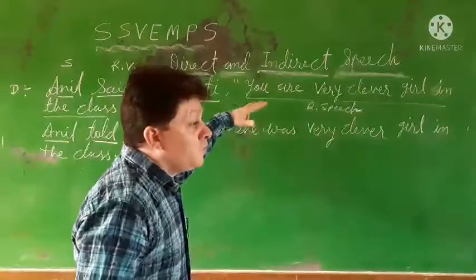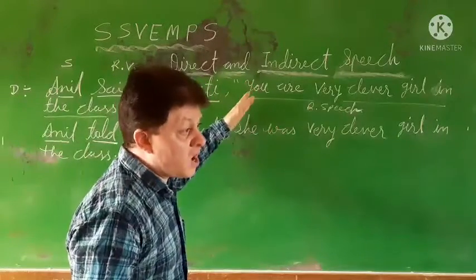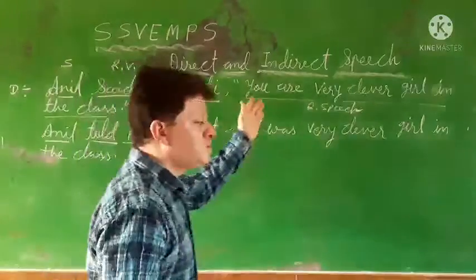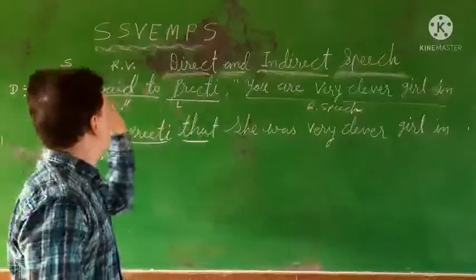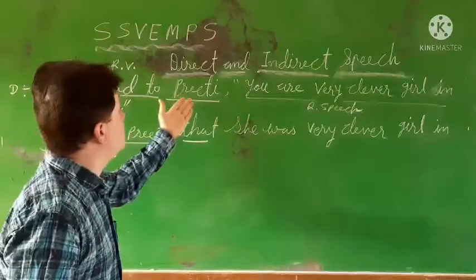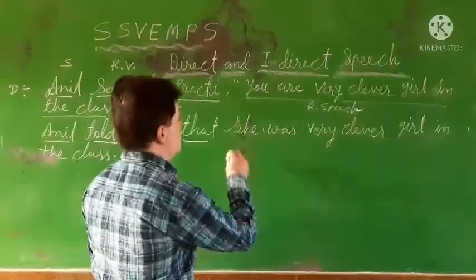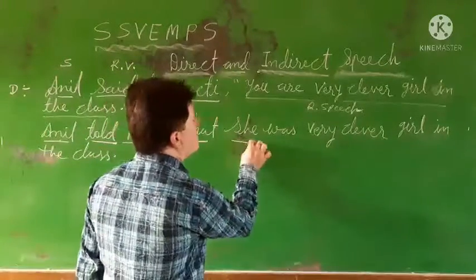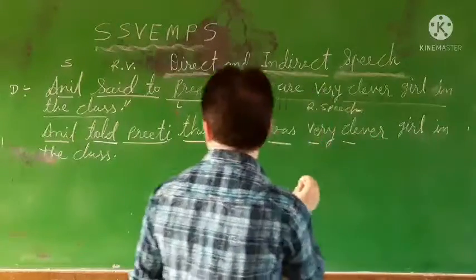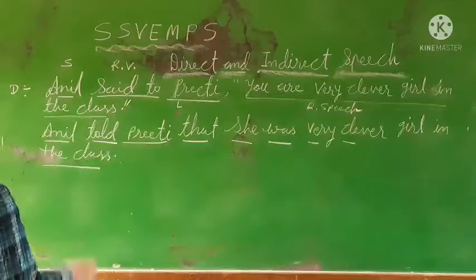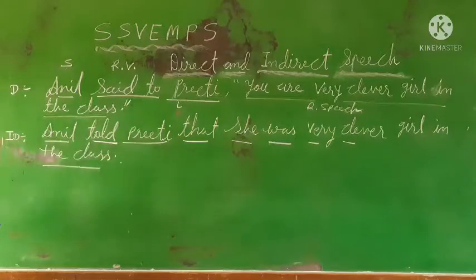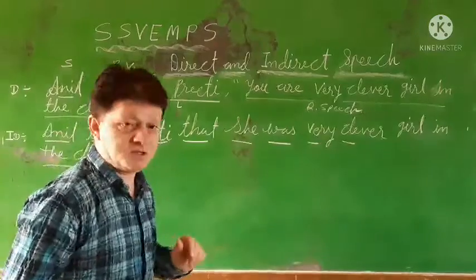Then we have to change the pronoun according to the speaker and listener. The first person we change according to the speaker, and the second person according to the listener. So the listener, Preeti, is here. Then we write, she was very clever girl in the class. Now this is indirect speech. This is called indirect speech.